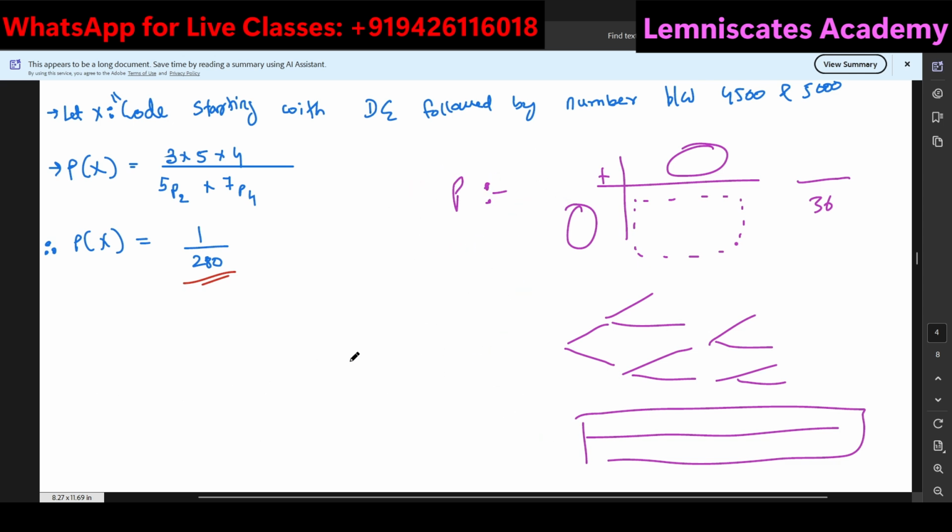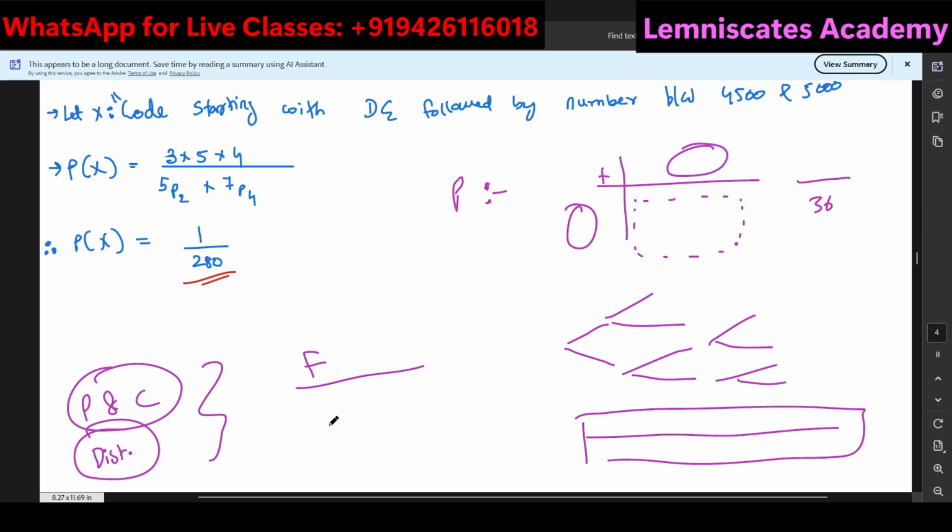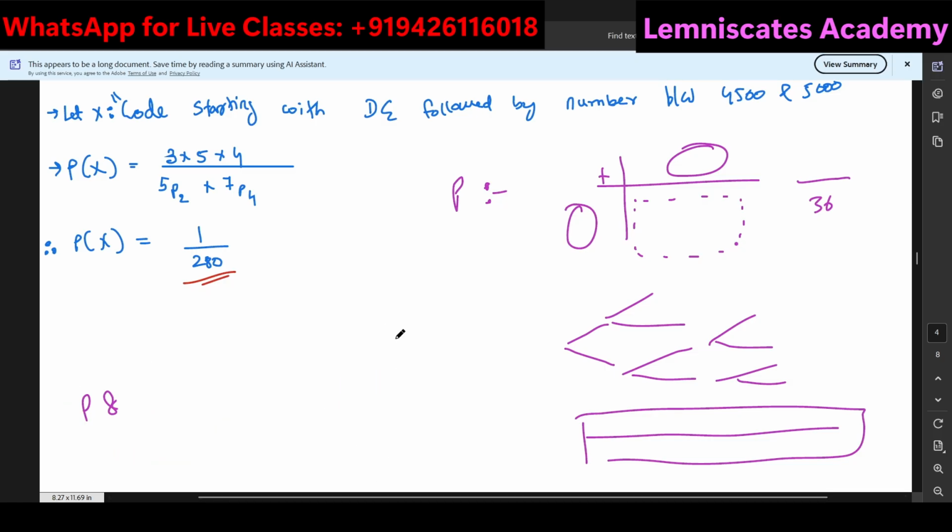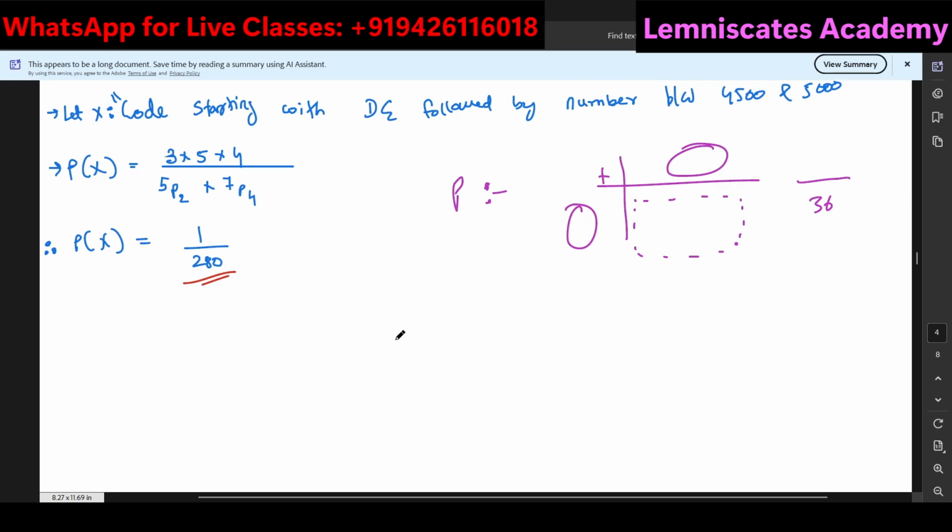Now, if you're getting a question to find the probability using permutations and combinations, or maybe from the distributions, of course this is the main thing that is getting tested, and probability is just the word given on top to implement the favorable outcomes over the total outcomes formula. That's it. I hope that this is much clearer to you. And now it's time to move on to the next question.